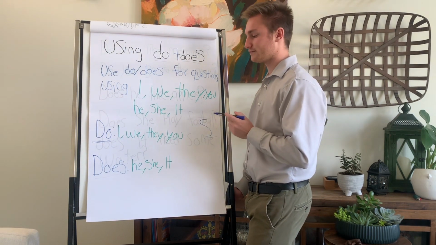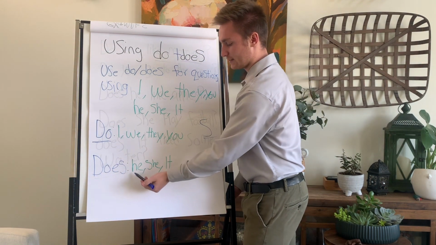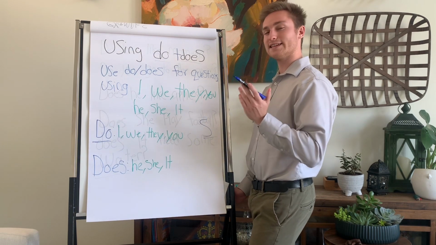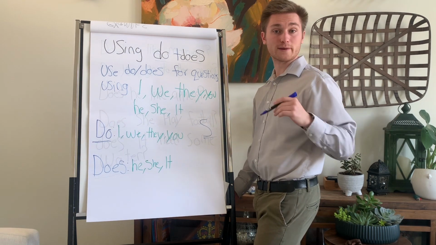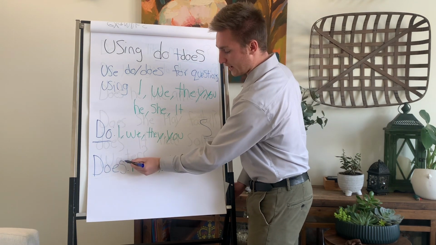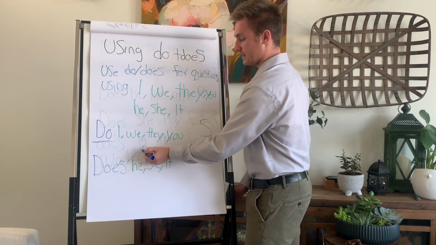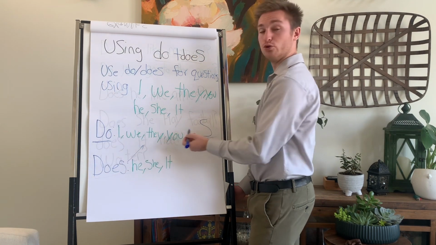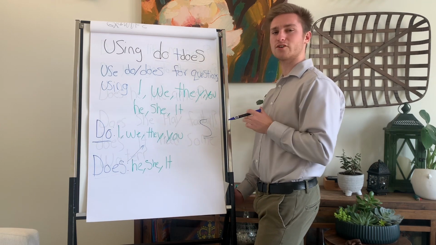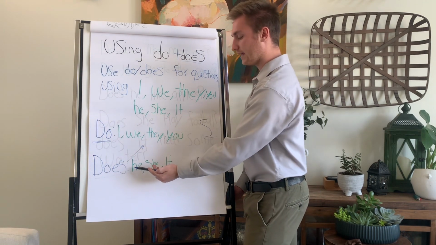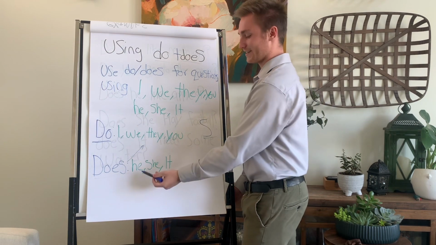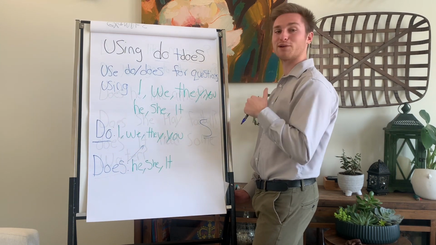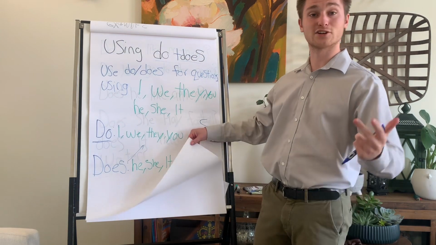Now, you use does with he, she, and it. Easy enough. Just remember, does is he, she, it, and do is the rest. This is important to remember because you cannot use does with these subjects. Does we, does you, that's not good. That is not good English. Does he, yes. Does she, yep, you got it. Does it, perfect.